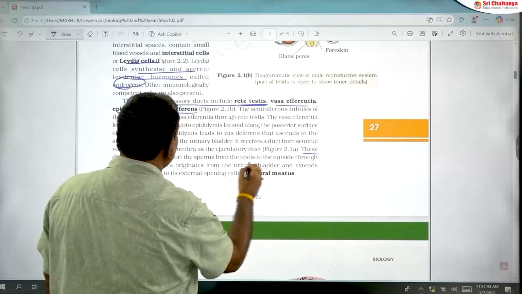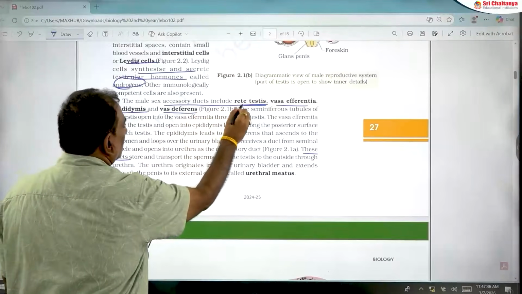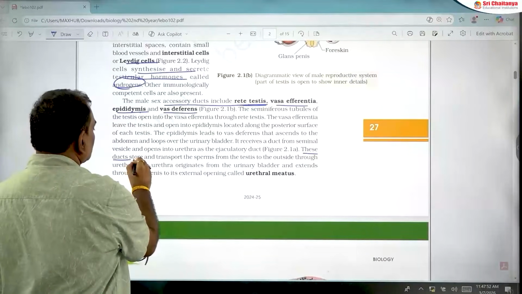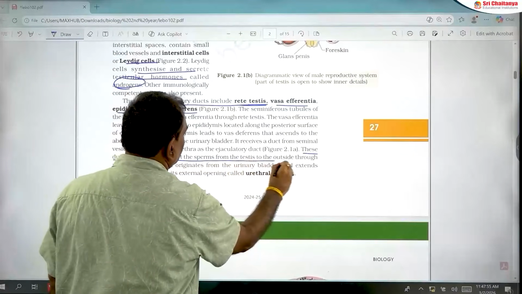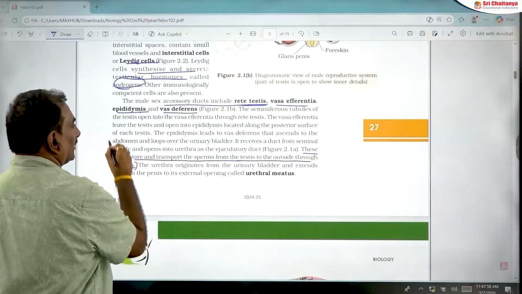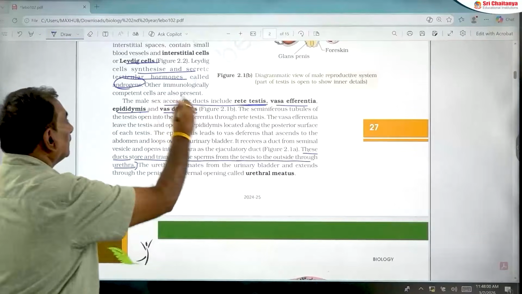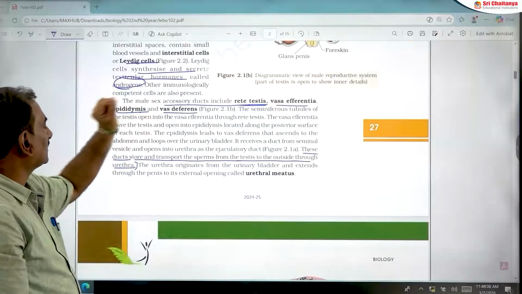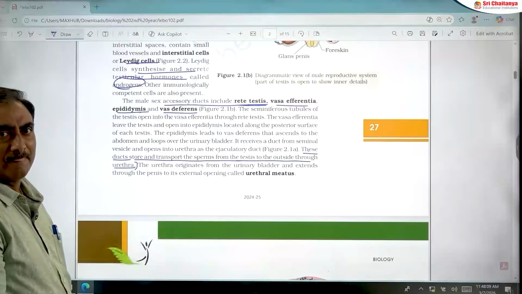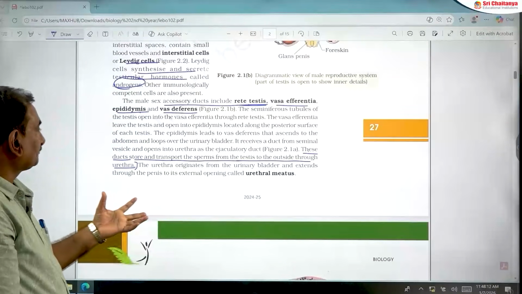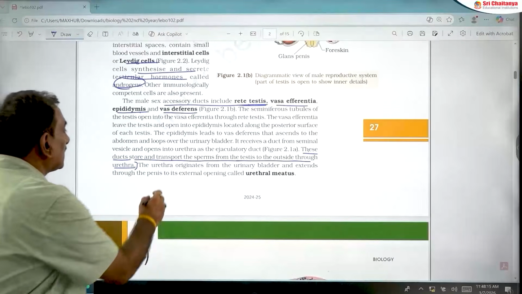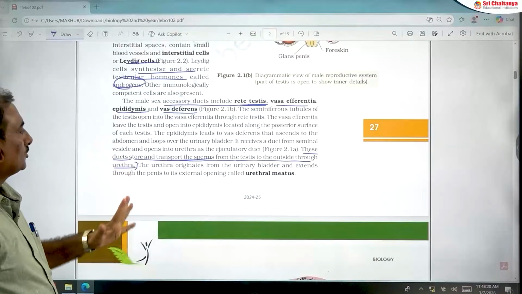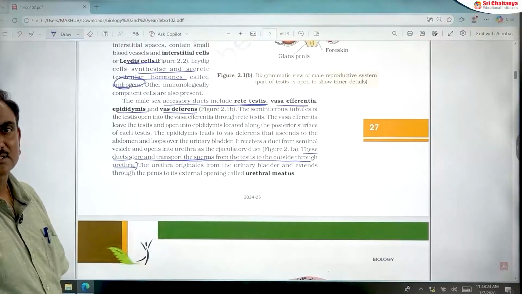These ducts store and transport the sperms from the testes to the outside through the urethra. This is very important. This point also you should be very careful about, students.